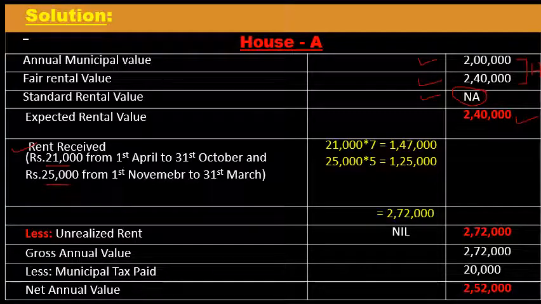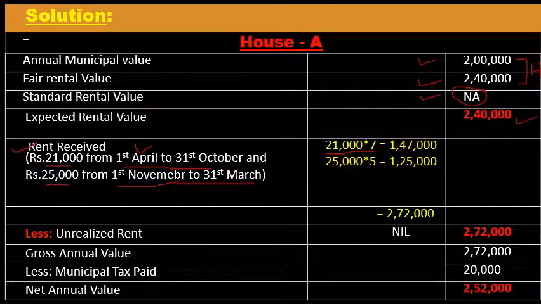For the first tenant, the rent was rupees 21,000, whereas for the second tenant, the rent was rupees 25,000. So the first tenant occupied the property from April to 31st October, for 7 months. So rent received for 7 months was rupees 1,47,000, 21,000 into 7 months. And thereafter it was let out to another tenant from 1st November until 31st March, and the rent was rupees 25,000. So 25,000 into 5 months is 1,25,000. So here no vacancy period.